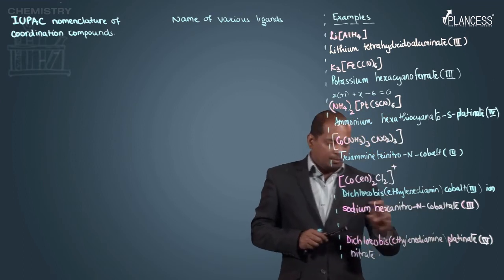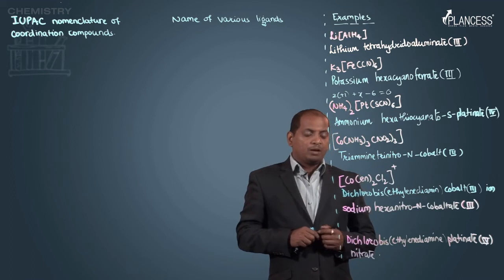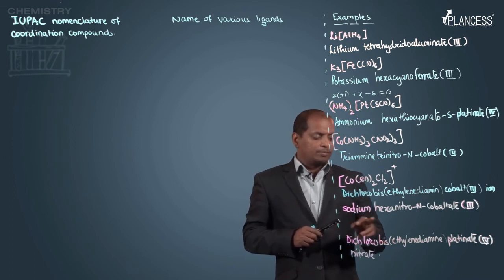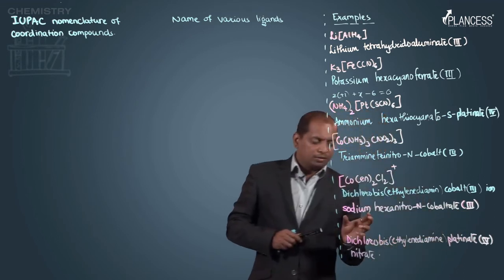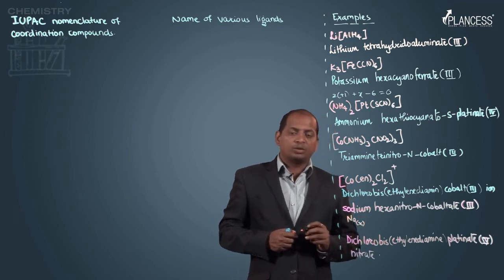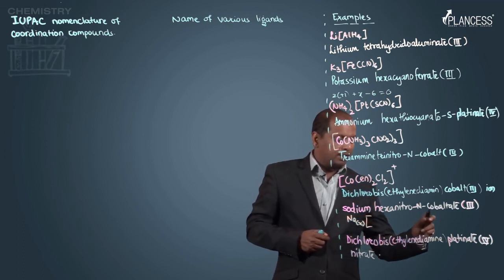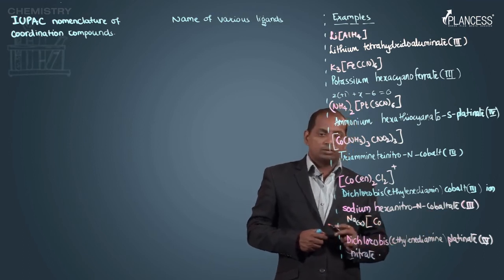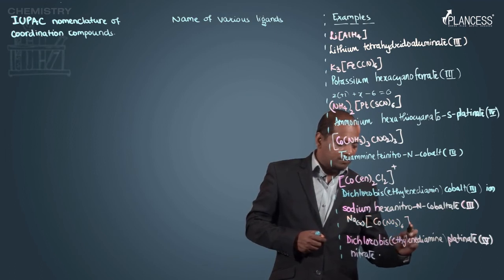Now, the name is given to you, we need to write the structure or the formula. Sodium hexanitro N cobaltate(III). So, first of all I am writing Na x, because we do not know how many sodium we require. I will write now hexanitro N cobaltate, Co(NO2)6.